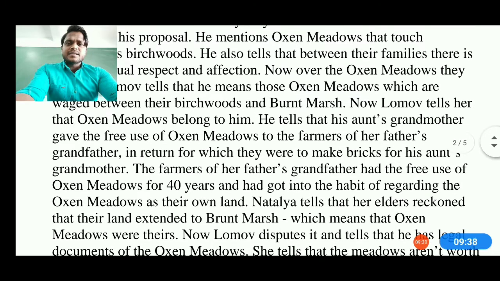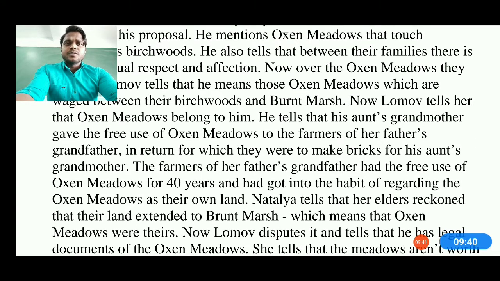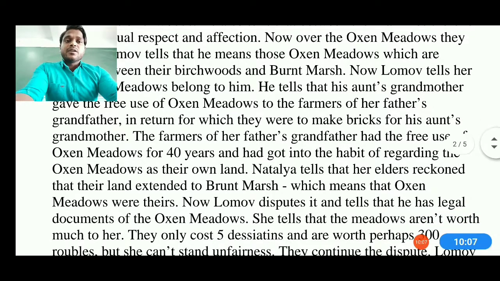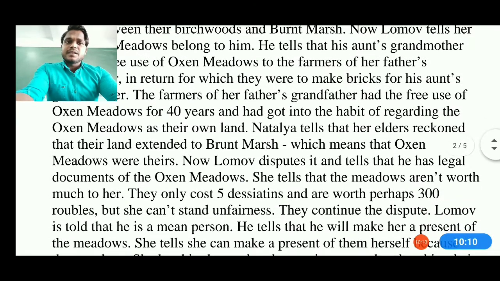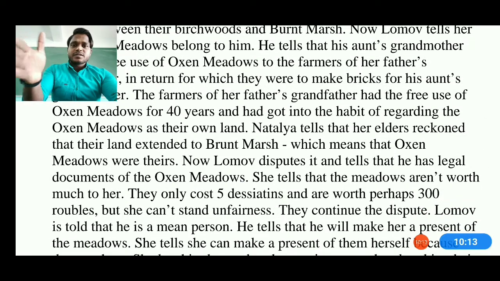So he says that Natalia's grandmother gave the Oxen Meadows free of charge to the peasants of his father's grandfather, and in return they were making bricks for the grandmother. It was the time when Lomov's ancestors made bricks for Natalia's grandmother, and in front of that she gave the whole land free. She gave Oxen Meadows, and they have used it for forty years and got habituated to it. So the meadows now belong to Lomov. Lomov is saying that these meadows are mine because my grandfather got them as a gift.